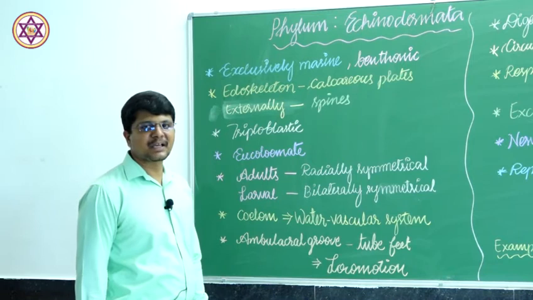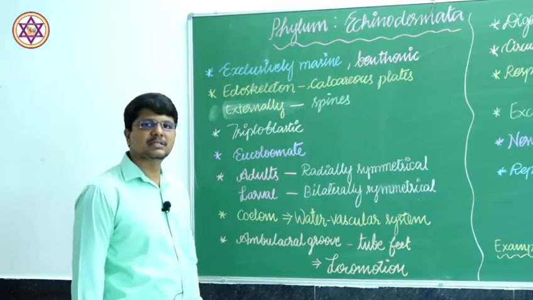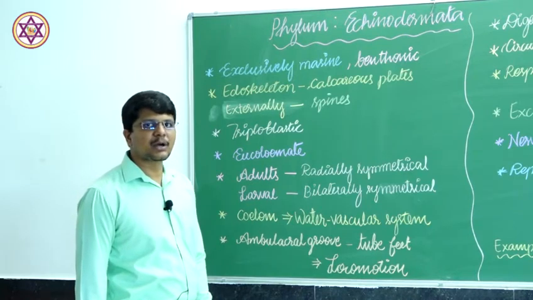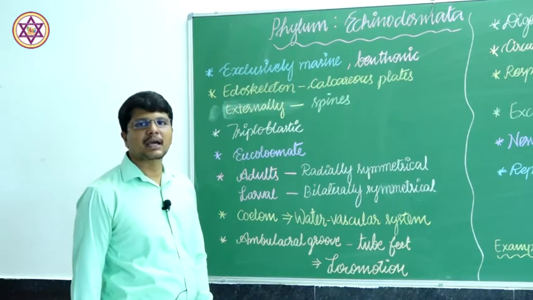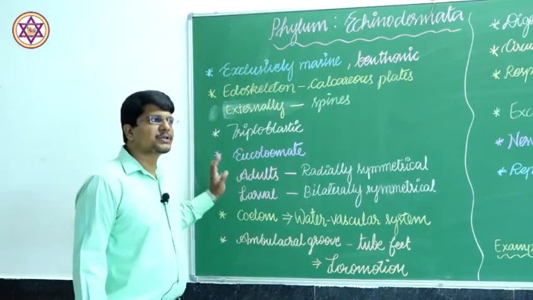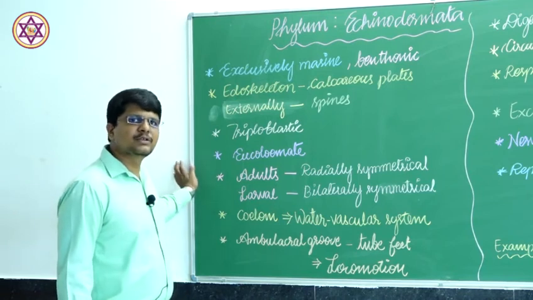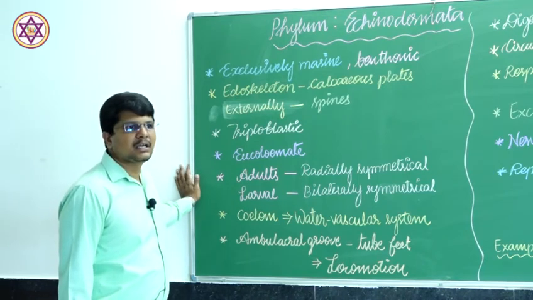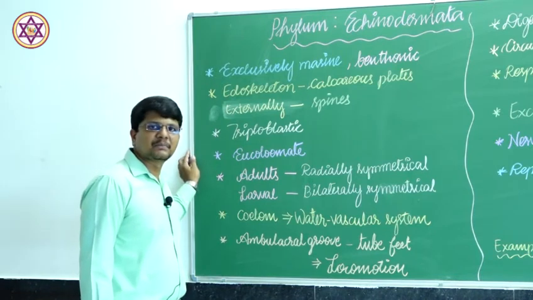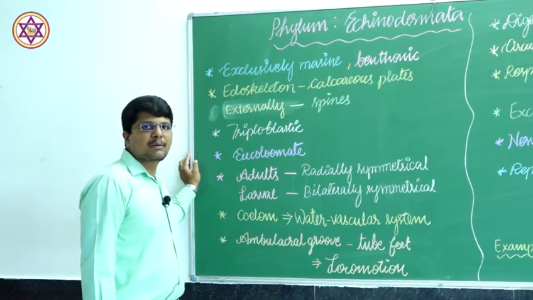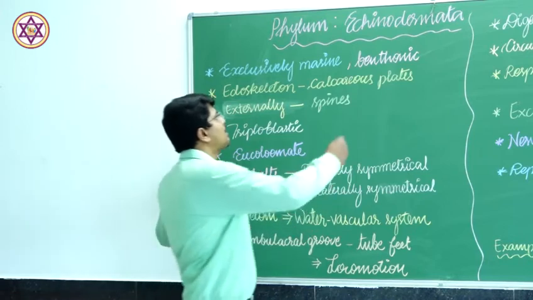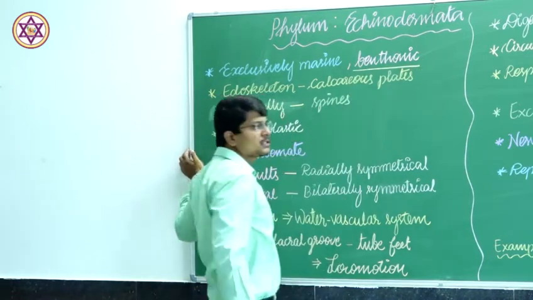Echinos means spiny, derma means skin. That means spiny skinned animals are grouped under this phylum Echinodermata. This group of individuals are exclusively marine forms. With few exceptions, they are in brackish water. And they are bottom dwellers. Bottom dwellers means they are benthonic animals.